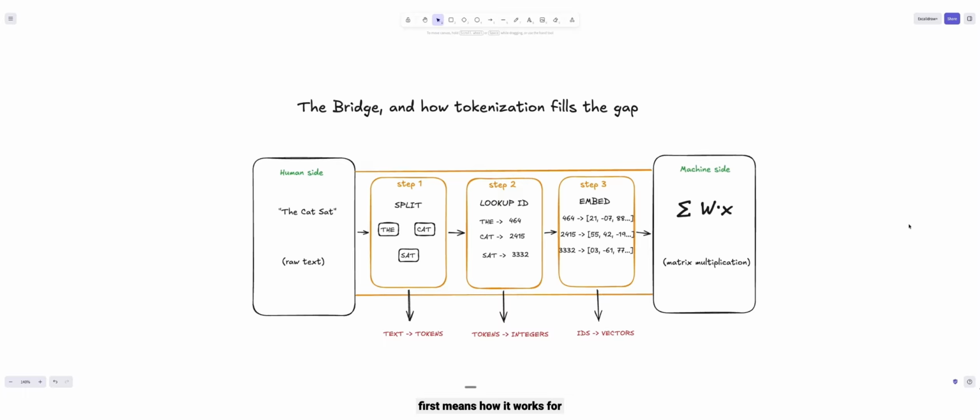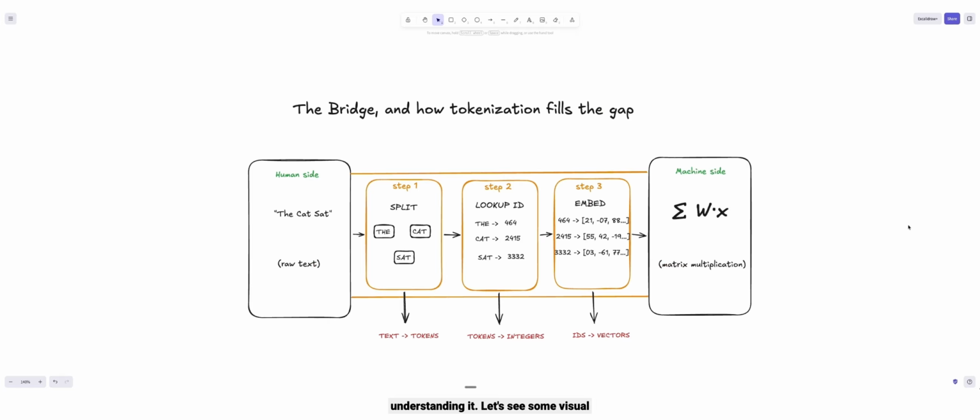So let's understand the bridge first, meaning how it works. For understanding it, let's see some visual representation and then we'll come back to this diagram. There is a website called Tokenizer, and here you can see how a text is broken down into tokens, right? So I have chosen the Google Gemma model, and if I write, hello, I am learning tokenization today, right? So as you can see, there are 6 words, and we get 9 tokens from it, right?